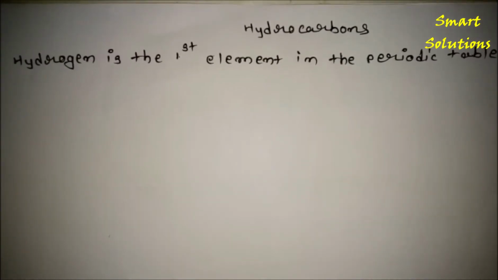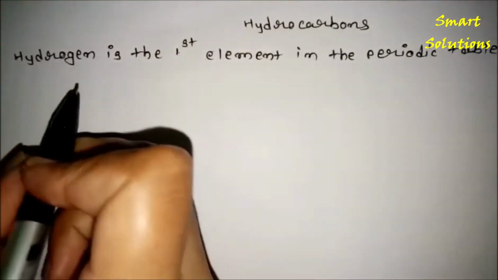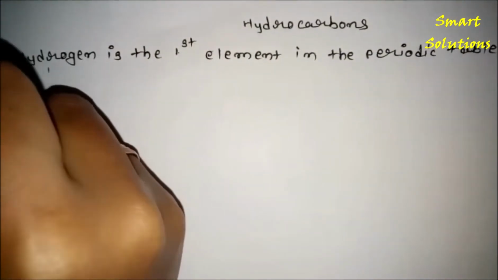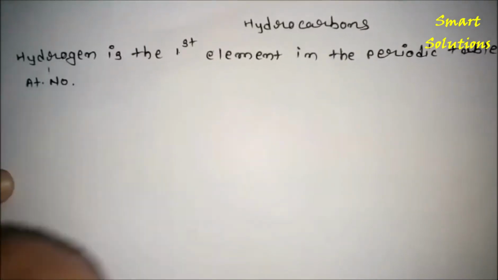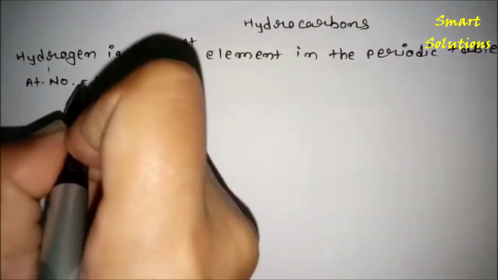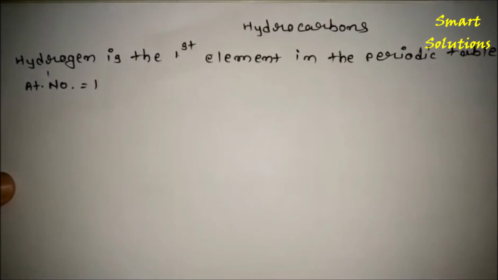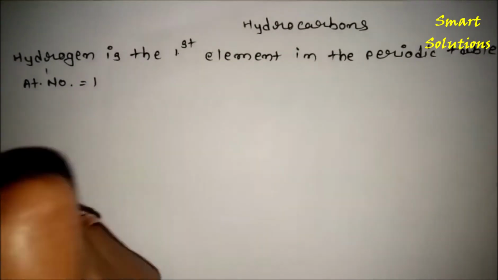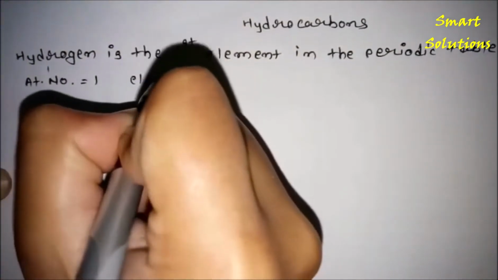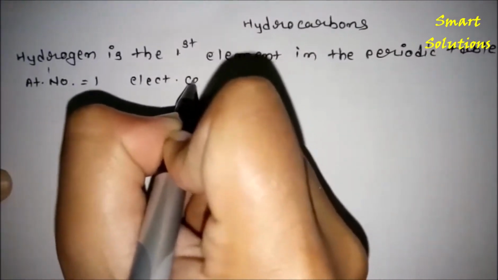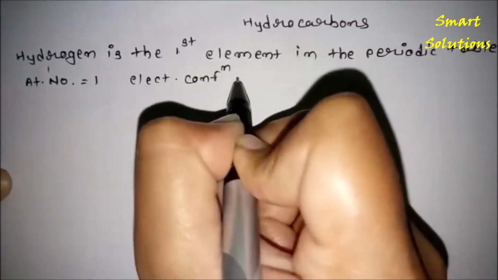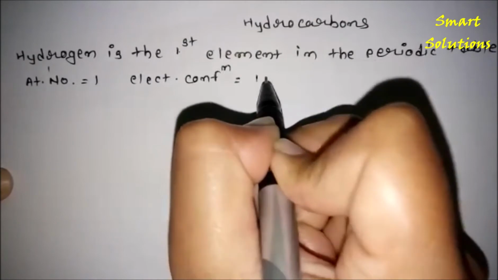The atomic number of hydrogen is 1 and it has a simple atomic structure, having only one proton and one neutron. Its electronic configuration is 1s1.